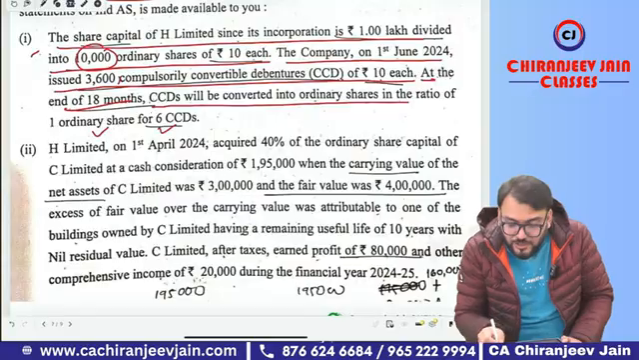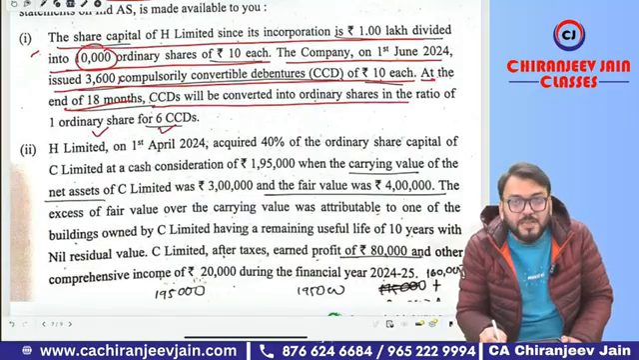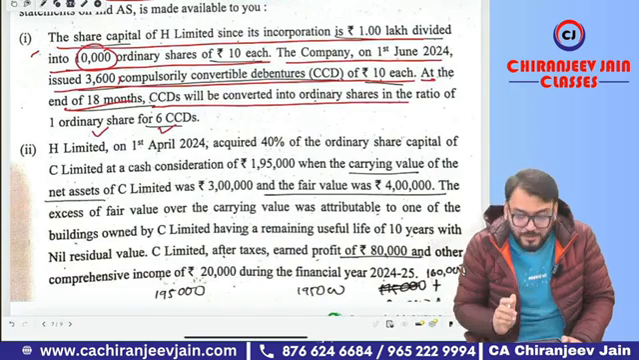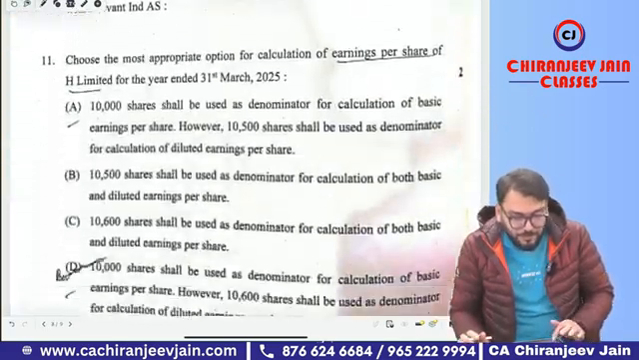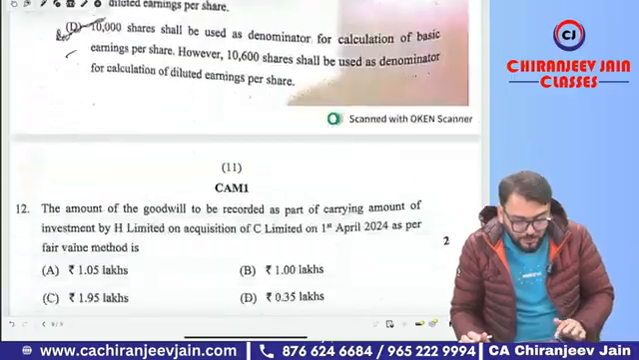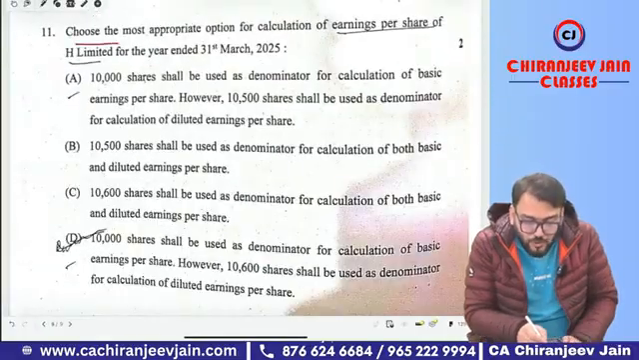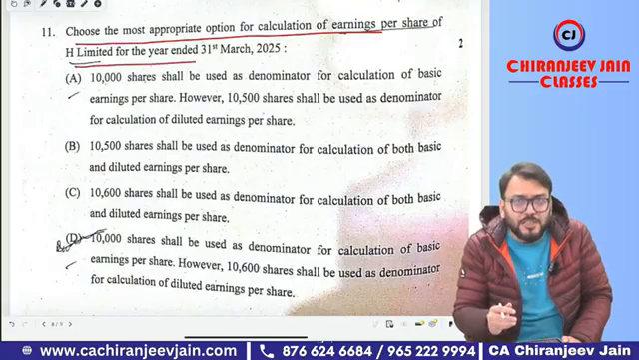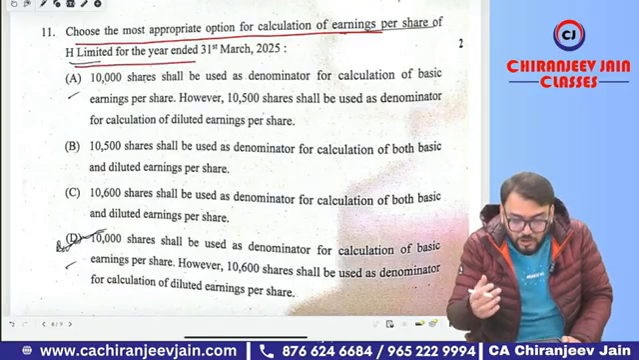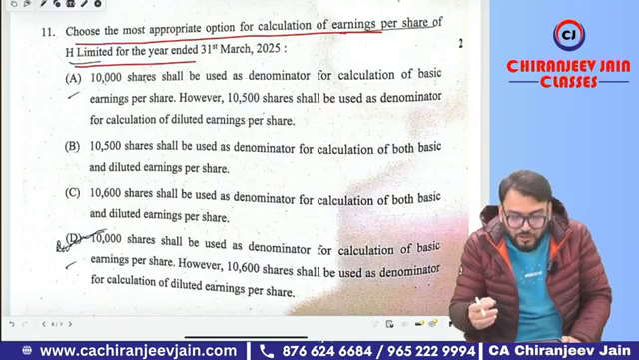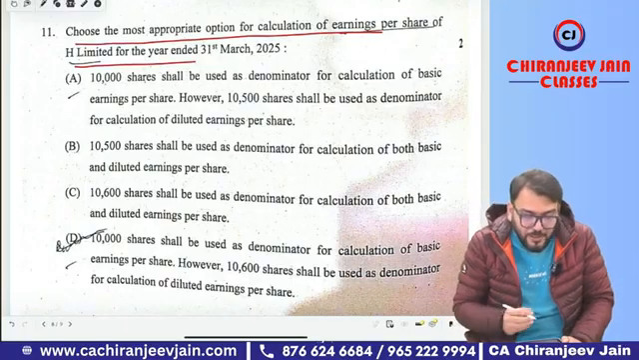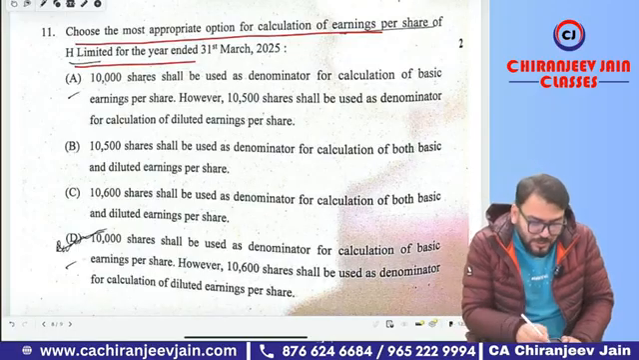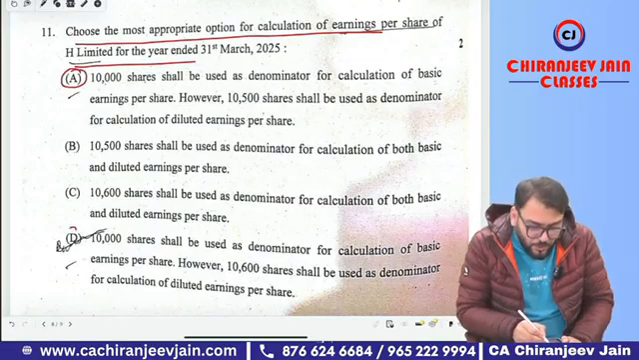And you can see the debentures were outstanding for how many months? From 1st June, so April, May, means for 10 months. It was outstanding for 10 months. So what is the multiple choice question? Let's see what they have asked. Choose the most appropriate option for calculating earning per share for H Limited. Means what is the denominator for basic and what is the denominator for diluted earning per share? For basic earning per share it will be 10,000. There is no doubt. So either option number A is correct or option number D is correct.